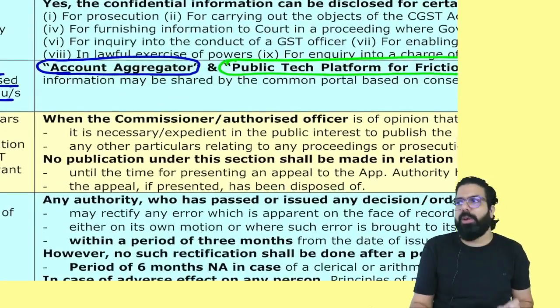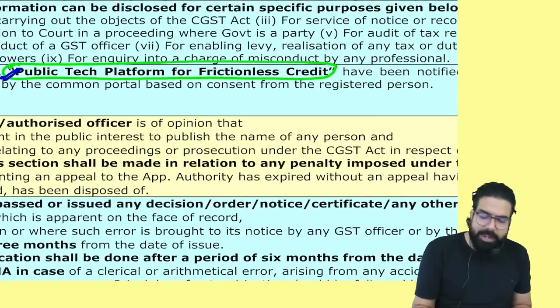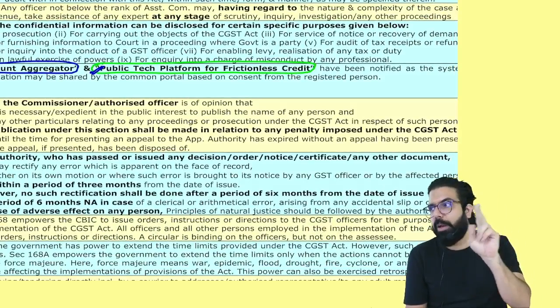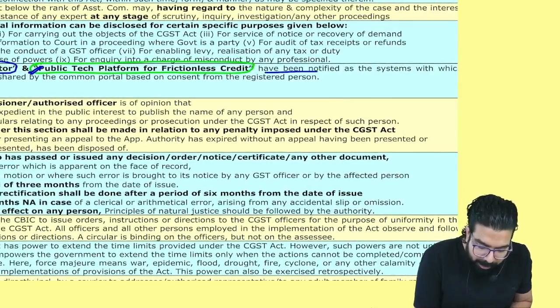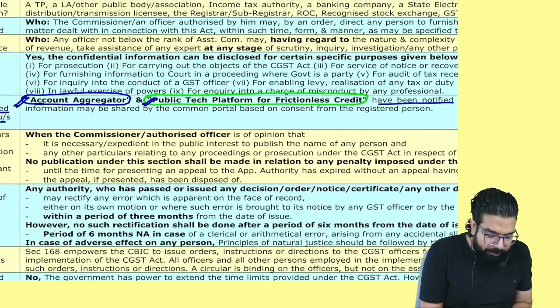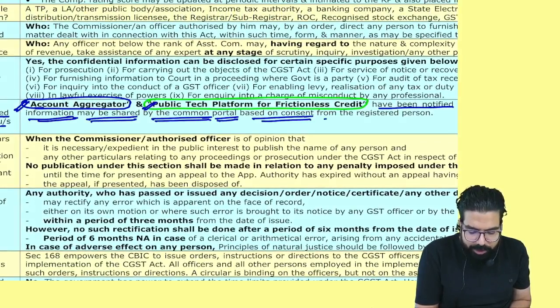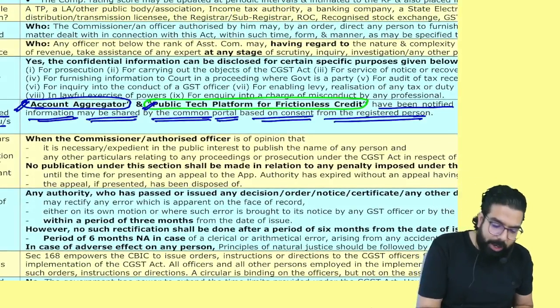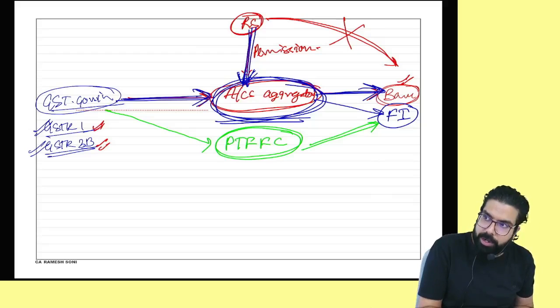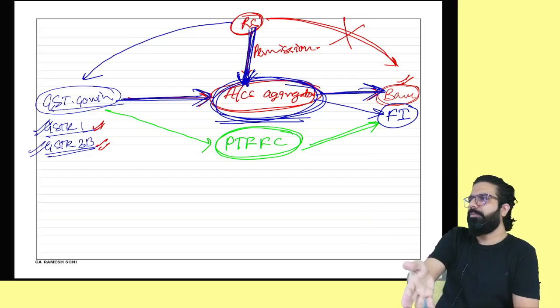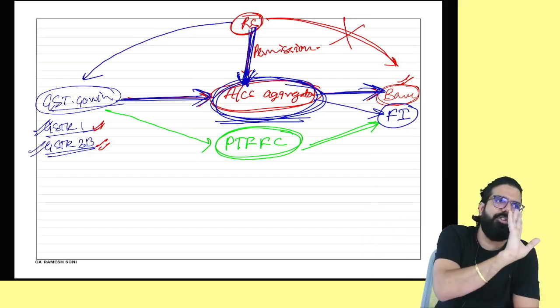So, sir, which are the two platforms notified? One is the accounts aggregator system, and one is the public tech platform for frictionless credit. Remember these two and go. A 1-mark question can come: which have been notified as the systems with which information may be shared by the common portal based on consent from the registered person. You don't have to give the consent to them. Basically, you have to give your consent to gst.gov.in, that, sir, I am allowing, you give it to them. And gst.gov.in will give it.